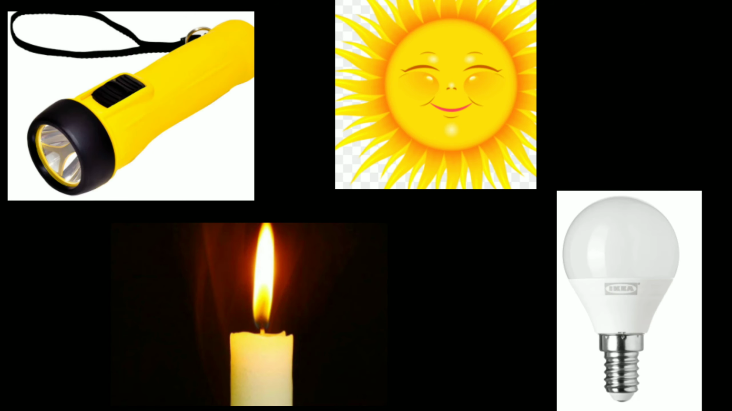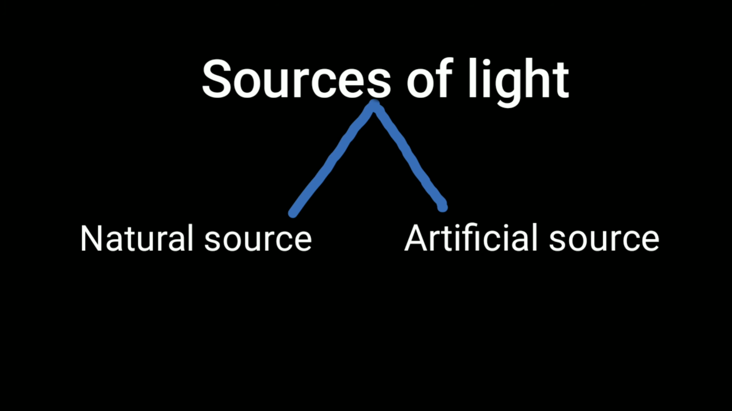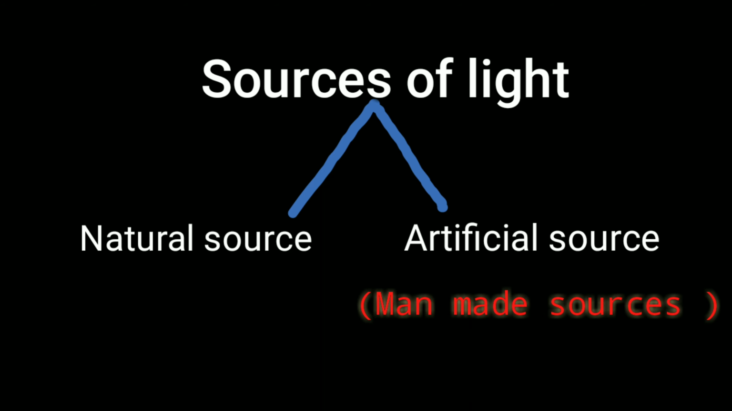Examples for the sources of light are sun, star, bulb, tube light, lamp, candle. All these are examples for sources of light. The sources of light are categorized into two: natural source of light and artificial source of light. Artificial source of light can also be known as man-made sources of light. We can look at what is natural source of light.